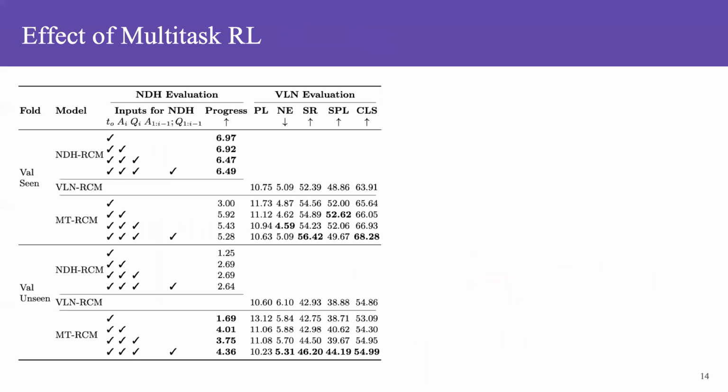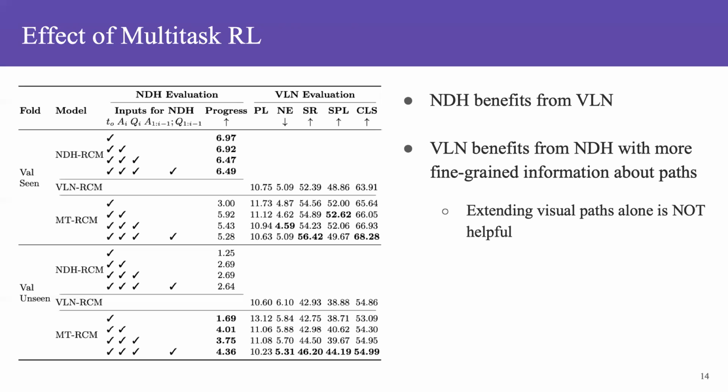We evaluated the effect of multitask reinforcement learning on seen and unseen validation sets. For the NDH task, we incrementally increased the dialogue input and tested the effect. Progress is the major evaluation metric on NDH, and success rate is considered the major evaluation metric on VLN. We can observe that NDH benefits from VLN consistently. VLN benefits from NDH with more fine-grained information about the visual paths. Extending visual paths alone without the dialogue instruction is not helpful.